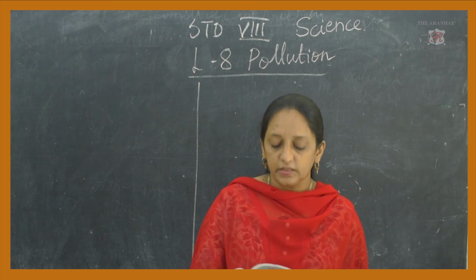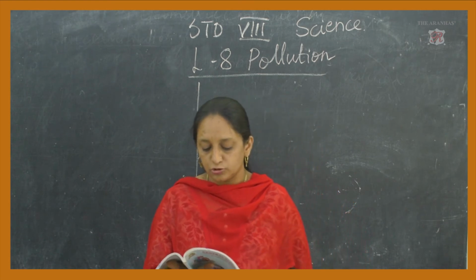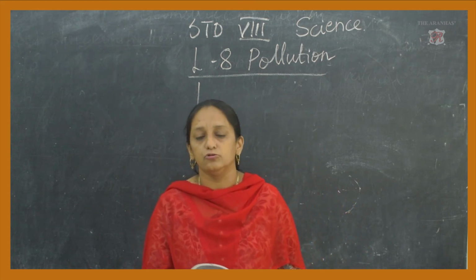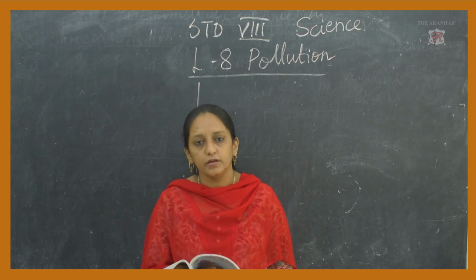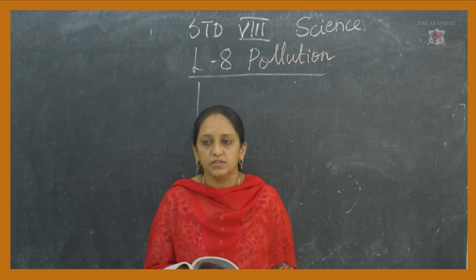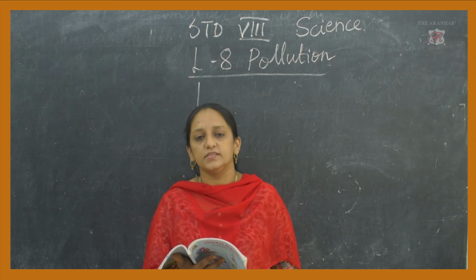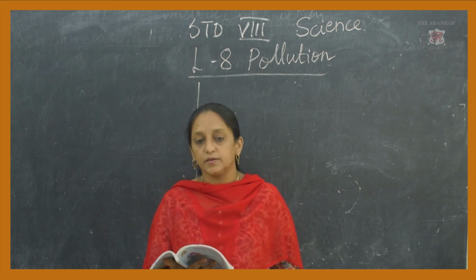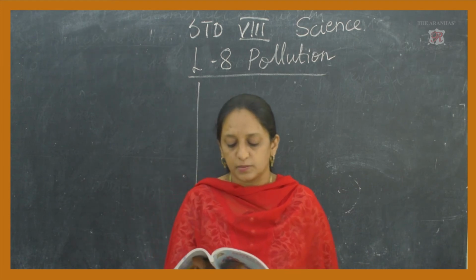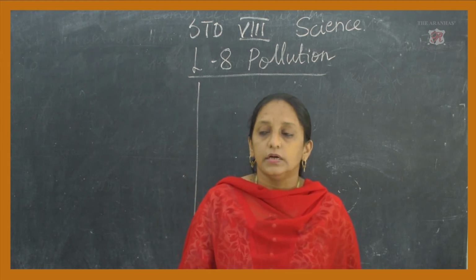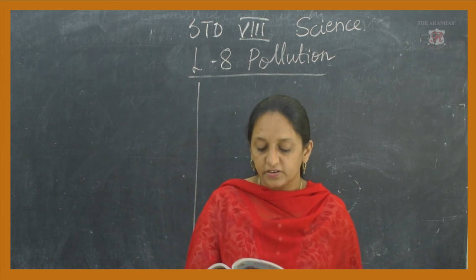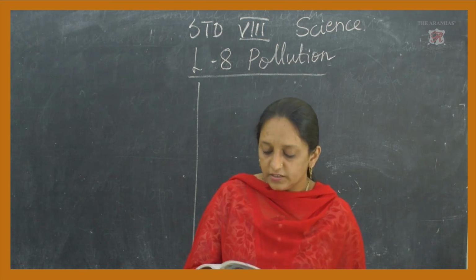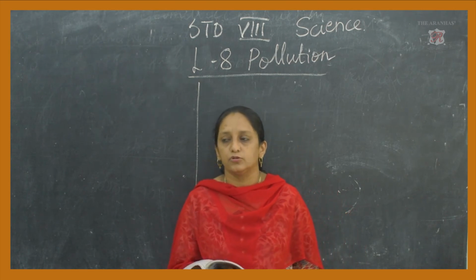Thirdly, they have given that the problem of water pollution increases due to soil pollution. If soil is polluted, that soil will go and mix with the water, and it will obviously pollute the water and cause water pollution. Then toxic substances, toxic means poisonous substances, leach into the water, that is, they reach into the water.